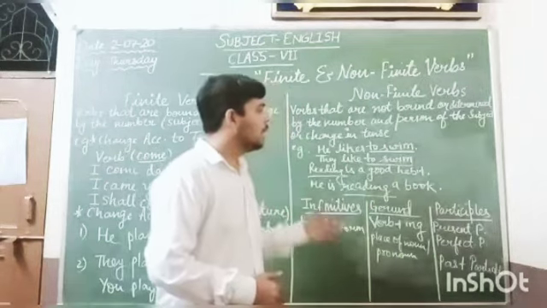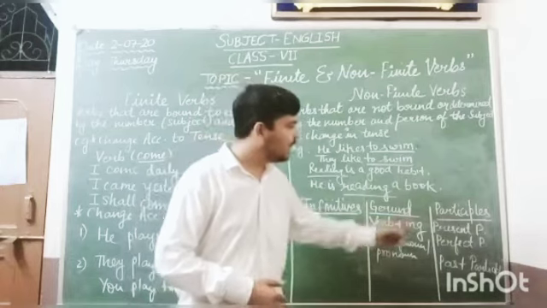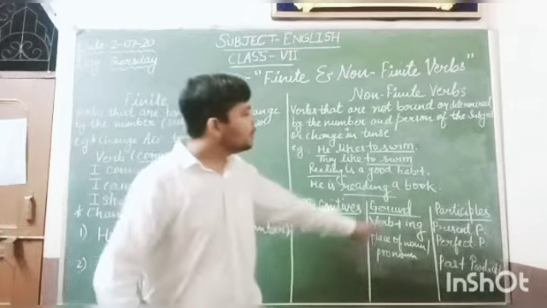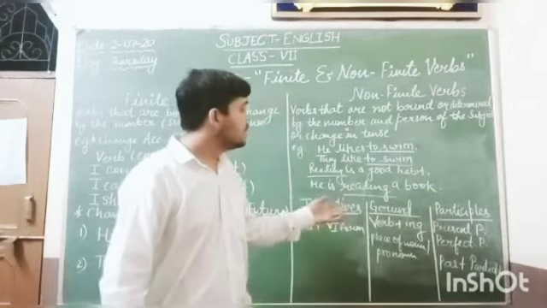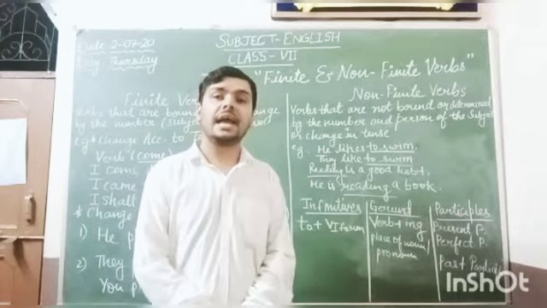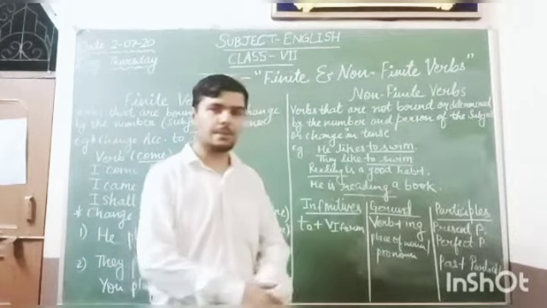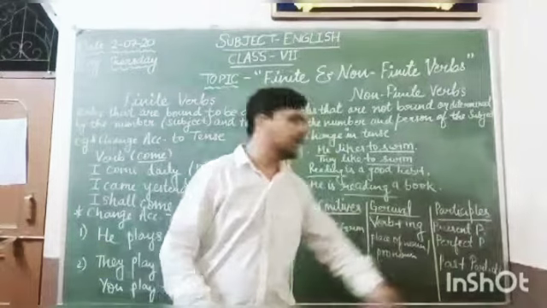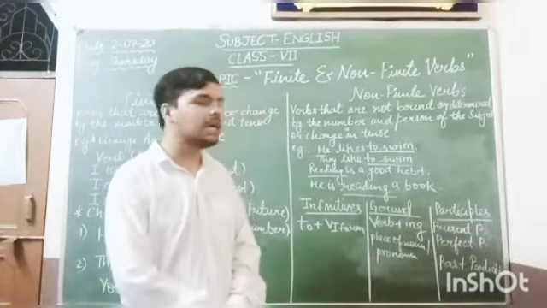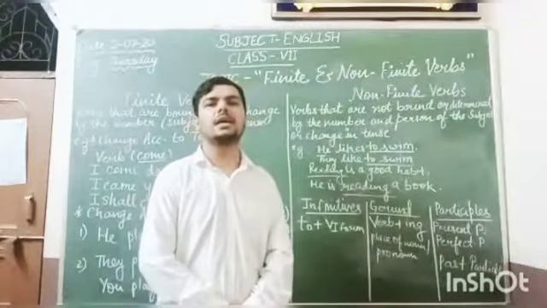Participles. Participles are of three types: present participle, perfect participle, and past participle. In the present participle, the root form of the verb is used with the suffix ing. Perfect participle uses the having form of the verb and the third form of the verb, and past participle uses only the third form of the verb.